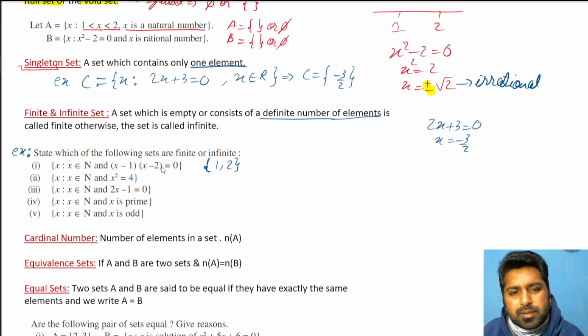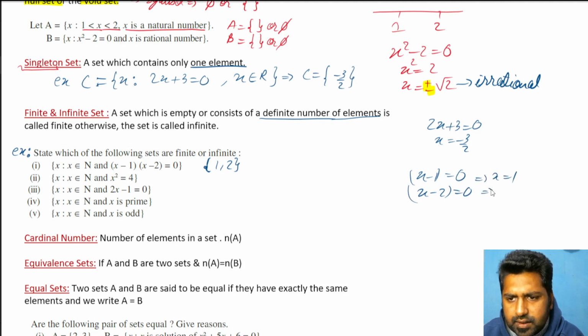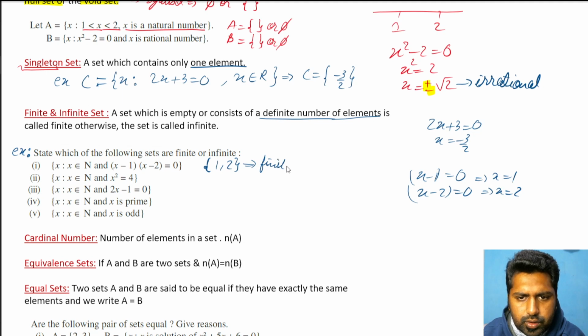If you are doing 11th, 12th maths, I am expecting that you should know this one. Basically, you solve separately x minus 1 equal to 0 and x minus 2 equal to 0, and you will get x equal to 1 and x equal to 2. So 1 and 2, two values. So this is finite. There are a definite number of elements. Two elements are there.